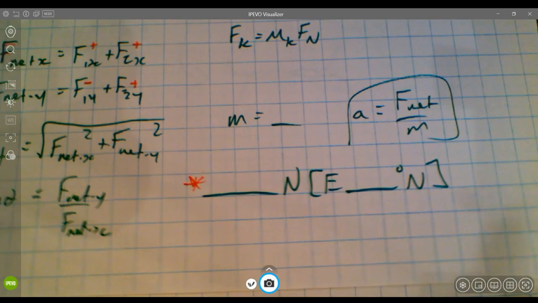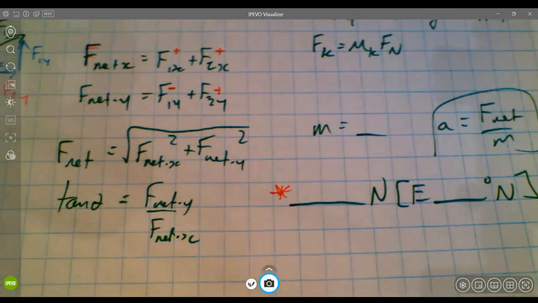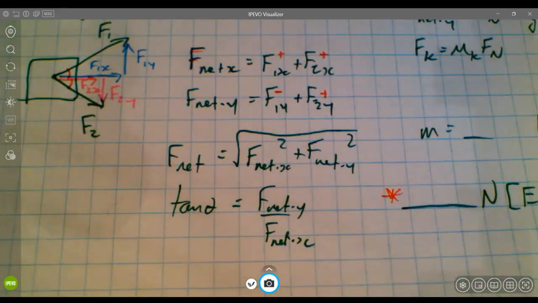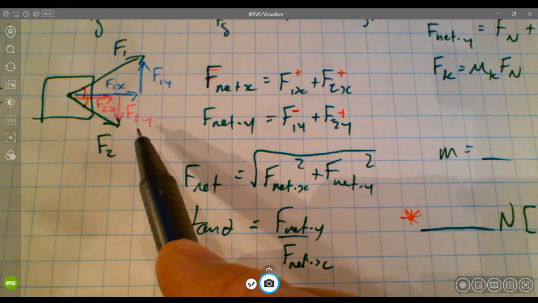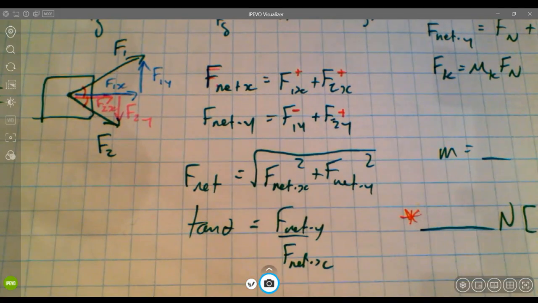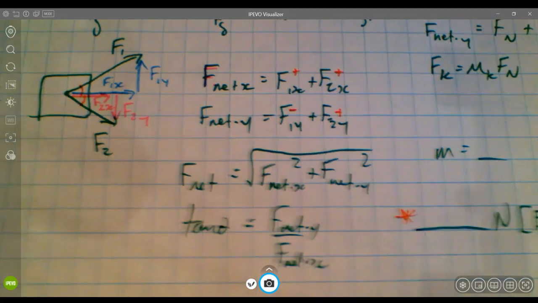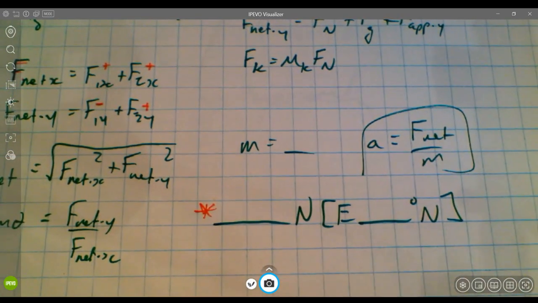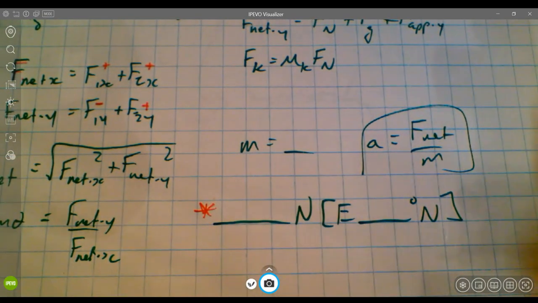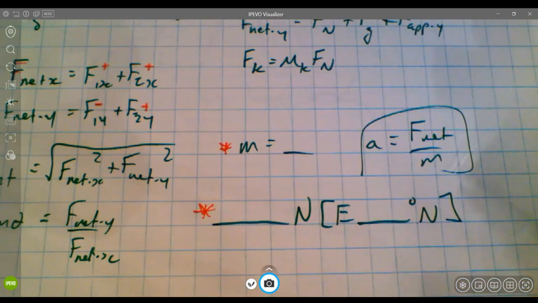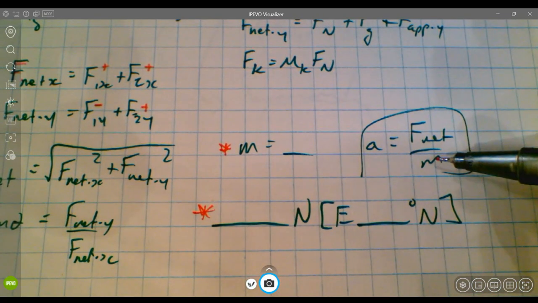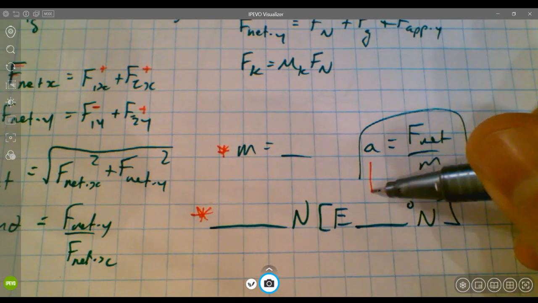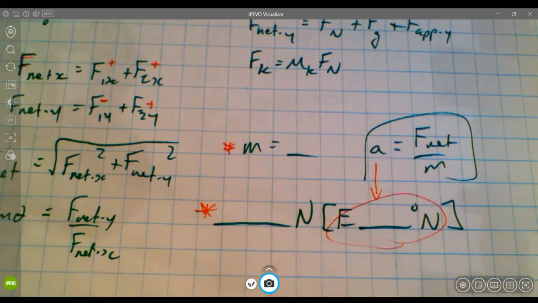Okay, I'm saying east so many degrees north because I can see in my free body diagram over here that F1y is greater than F2y. So this would probably be some sort of an east towards the north kind of resultant force. If we did have a net force, though, and if we knew the mass, we could bring that force and that mass together and figure out the acceleration, keeping in mind that the acceleration is going to have the same direction as the net force did.